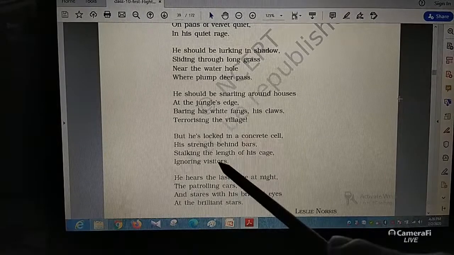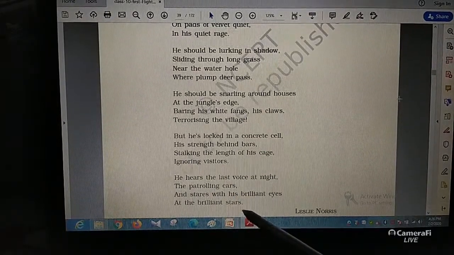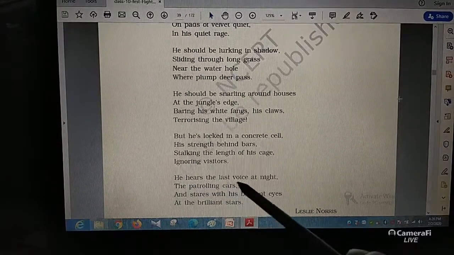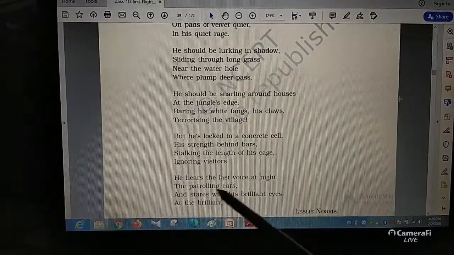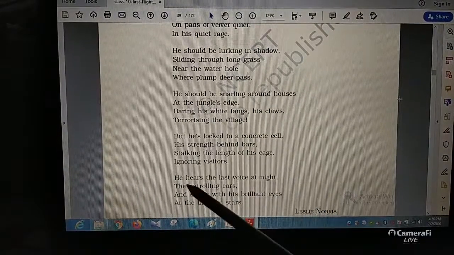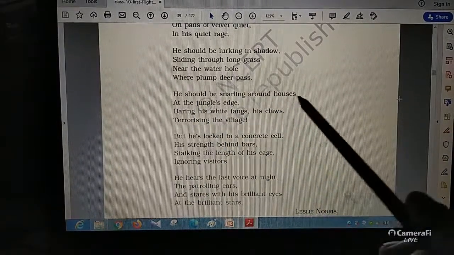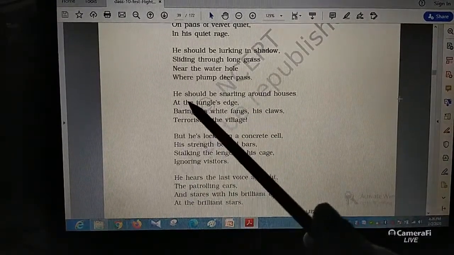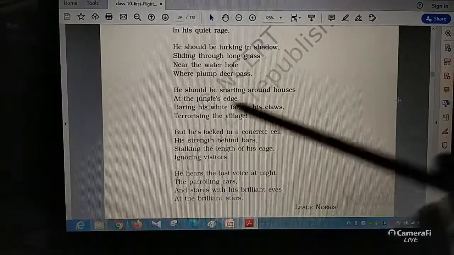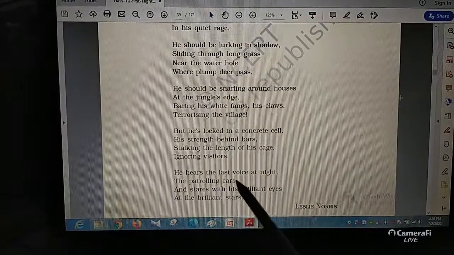So he is not looking at the visitors, he is looking at the stars, he is looking at the nature. So that he hears the last voice at night. Who is he here? He here is the tiger. If he should be snarling around the house, who is he here? He is the tiger. His strength is behind the bars. Okay. So he hears the last voice.